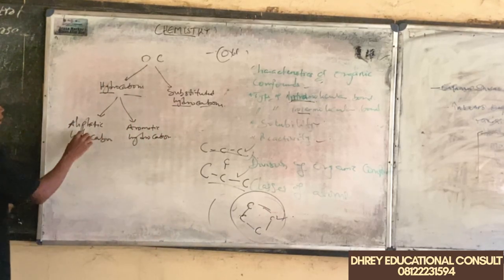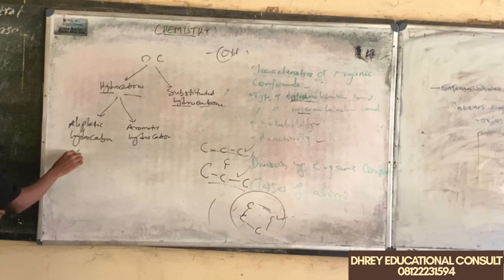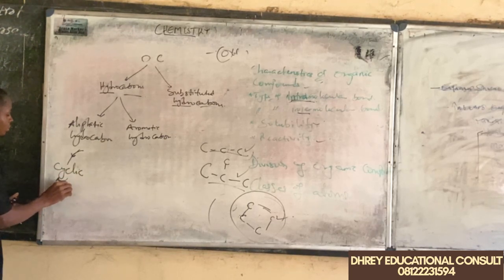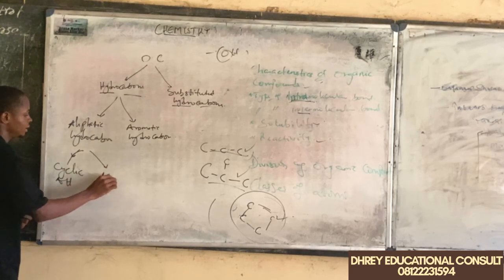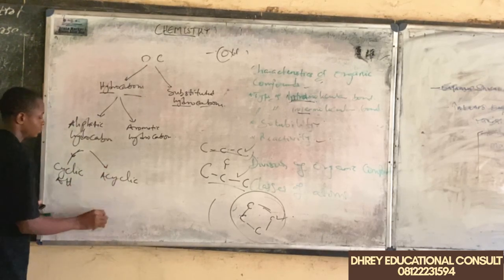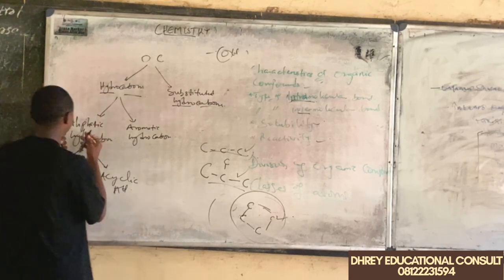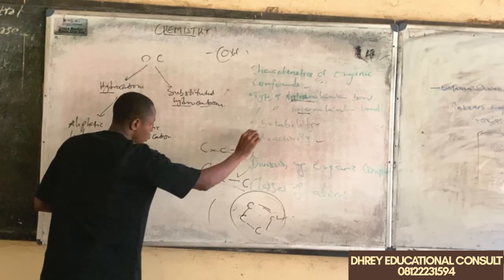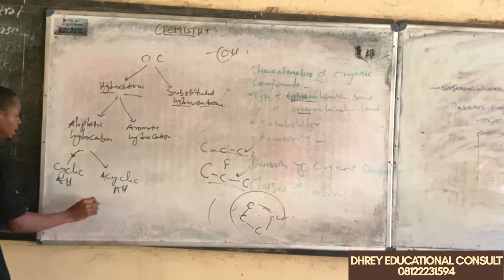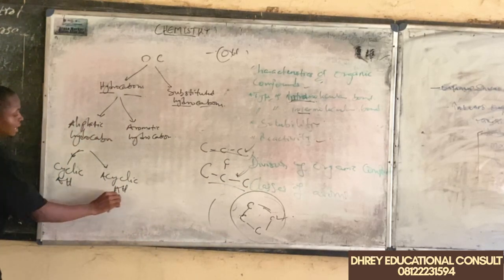Now, we have the aliphatic hydrocarbons divided into other groups. We have the cyclic aliphatic hydrocarbon, and we have the acyclic aliphatic hydrocarbon. Just like I said, the aliphatic may be straight chained or branched chain. These are known as the cyclic.